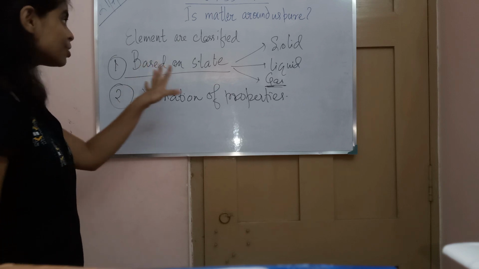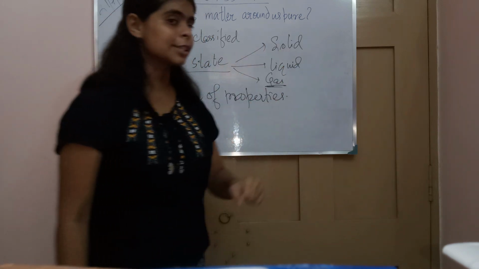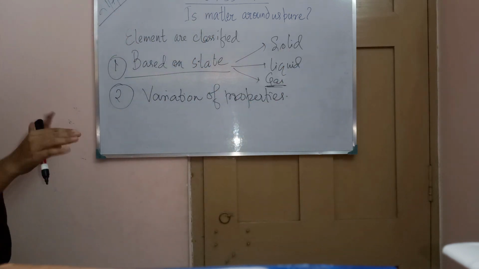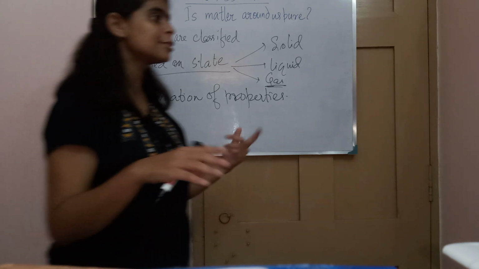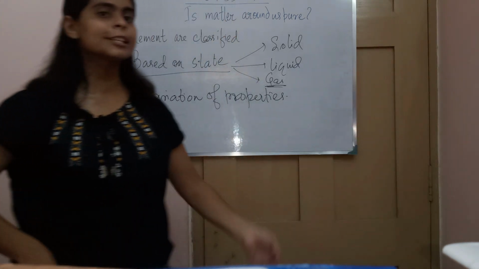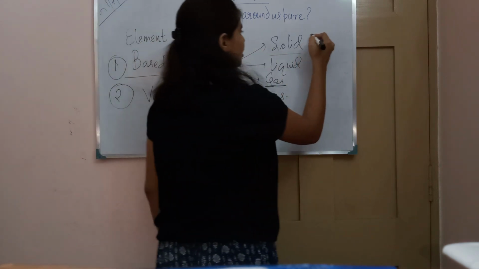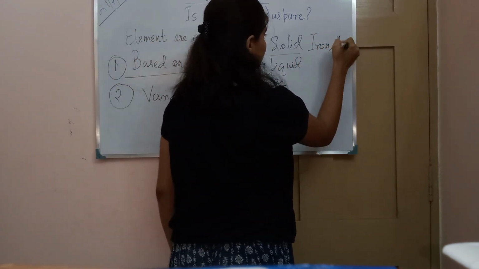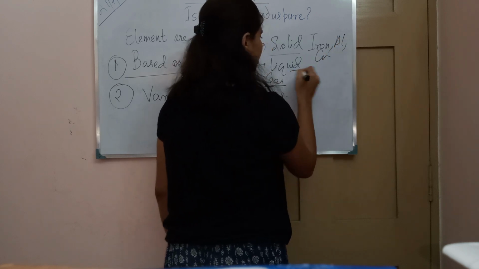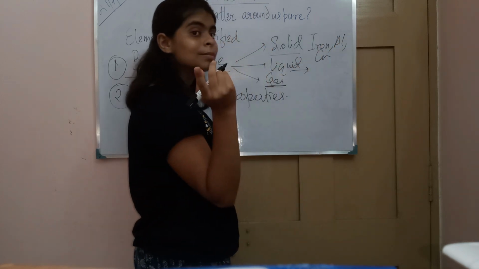So see, based on state, the elements can be classified. There are a few elements that exist in different states. Not all elements exist in only one state; they exist in 3 states. Solid: you can see iron, aluminium, copper.